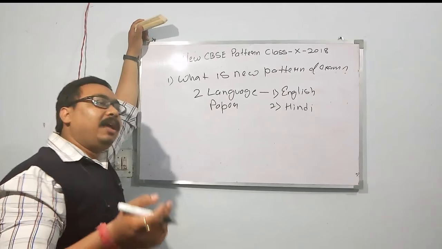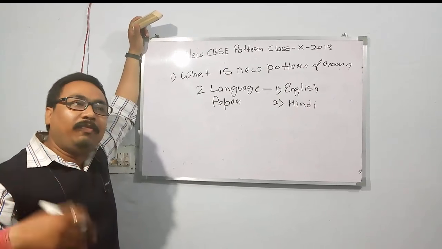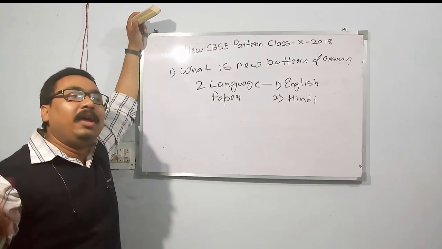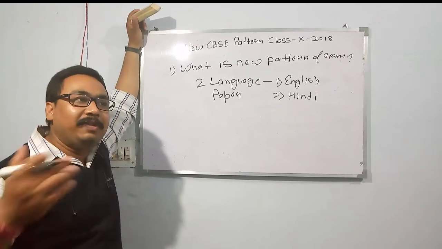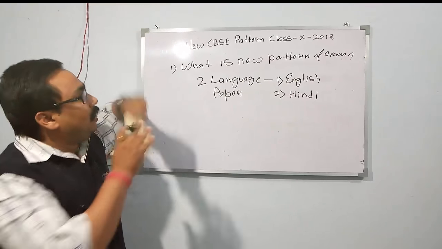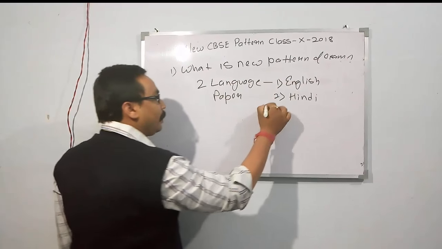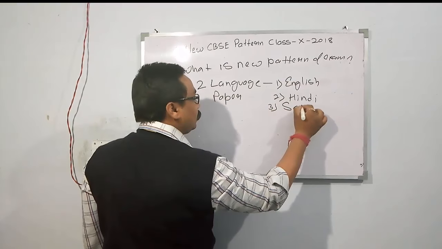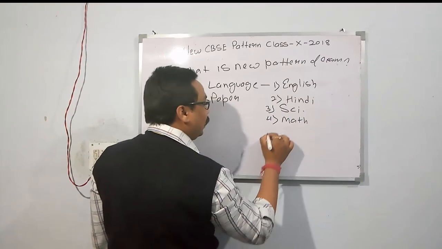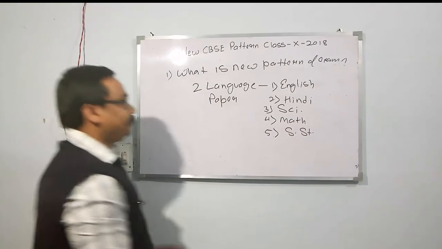third language, that is if you belong to a non-Hindi speaking state, the mother language will be the third language, and if you opt for a fourth language, then it will be the third language with a 6th additional paper. If you are opting for any foreign language, it will be the 7th additional paper. But the five main papers: two languages compulsory, Hindi and English. Your third main paper will be science, fourth will be mathematics, and the fifth one will be social science, that is SST.